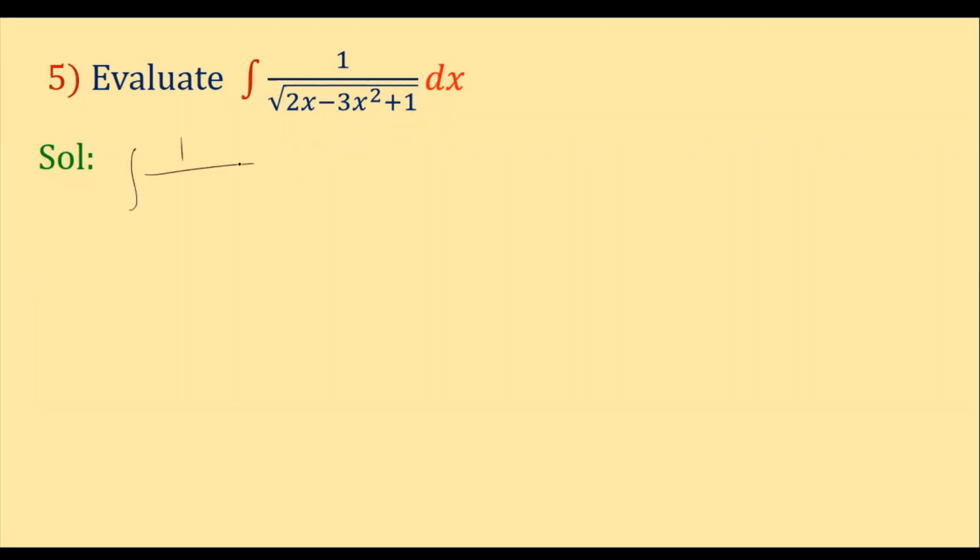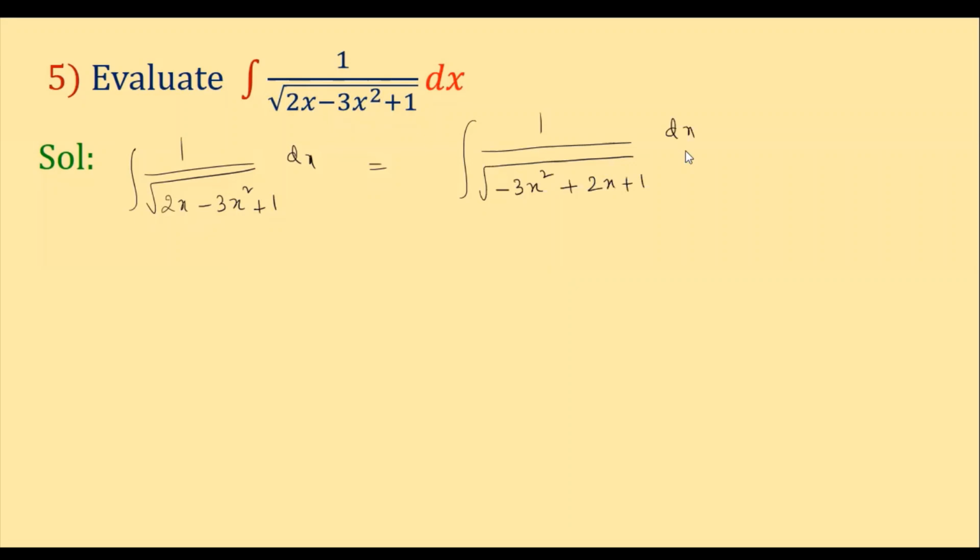This is our question. So I am just rearranging the terms, children. 1 by under root of, in any quadratic function, the first term should be x square, isn't it? So that's why here I am writing the x square term first: minus 3x square plus 2x plus 1 into dx. I am just rearranging the terms.